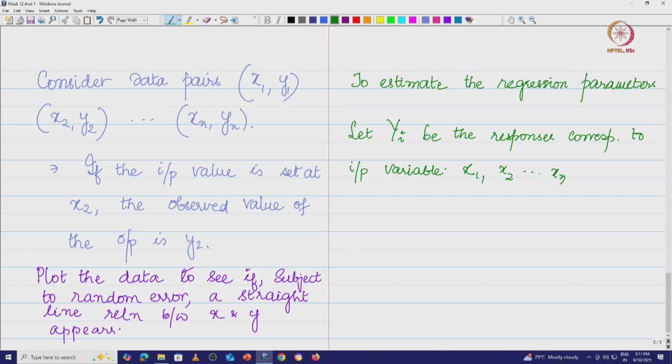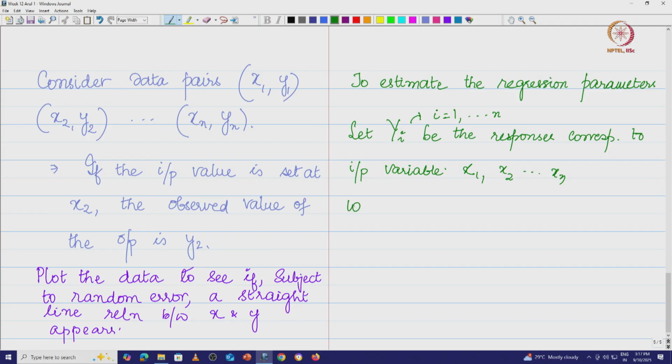I would put this as i equal to 1 to n here so that it becomes clear. It is the response that you would get for the input variable: when it takes the value x1, the output is y1, when it takes value x2, the output is y2, and so on. Therefore, we have the regression model.